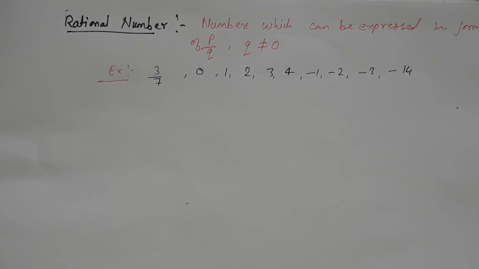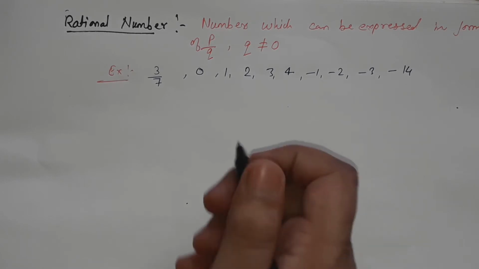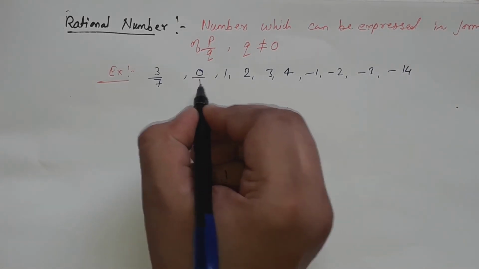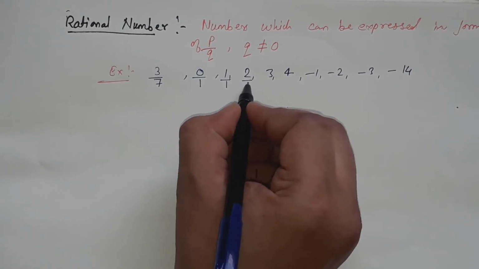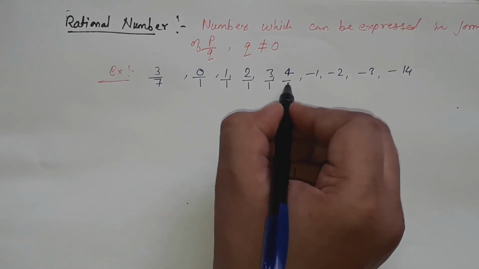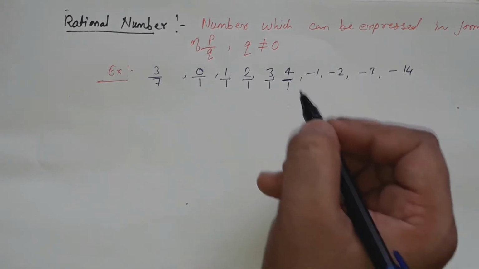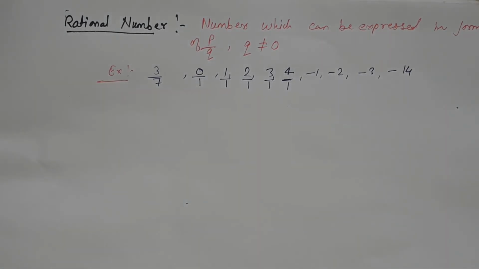All integers are rational numbers. Why? Because an integer can be written like this, because we can write 1 in the denominator, no? So the denominator is not equal to 0, so they are rational numbers.